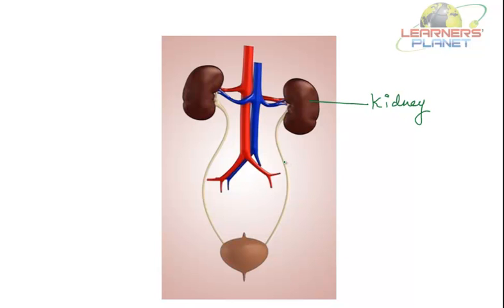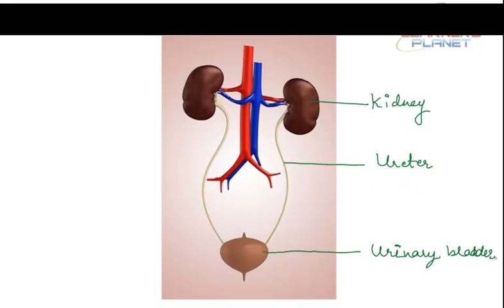Then you can see a long tubular structure passing out from the kidney. It is the ureter. After that, the two ureters combine to form one single balloon-like structure called the urinary bladder.